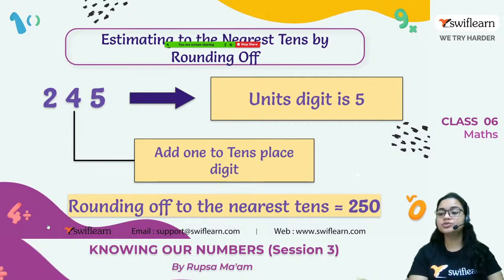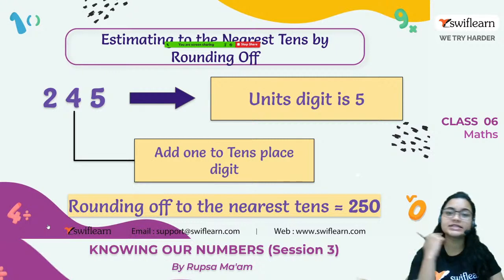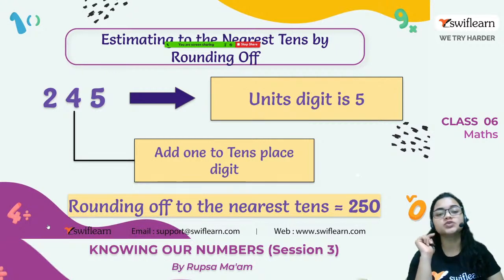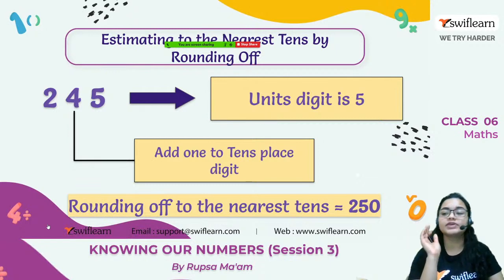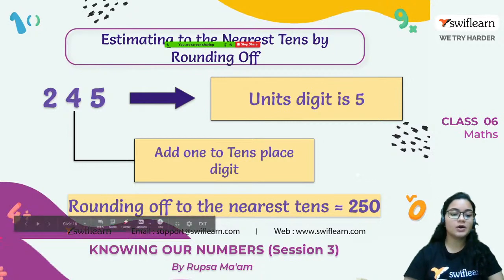But in the rule, we have seen that if it's equal to 5 or greater than 5, in both of the cases, we have to add 1 to the tens place, right? So rounding off to the nearest tens for this also, it will be 250. Clear? Alright.